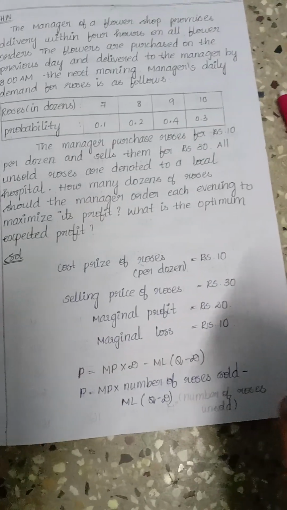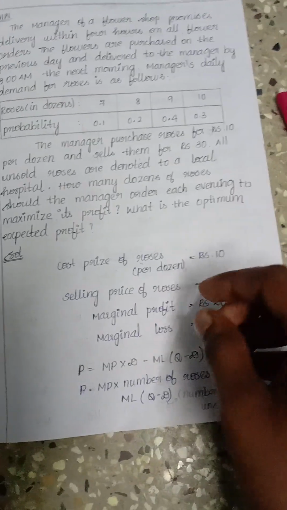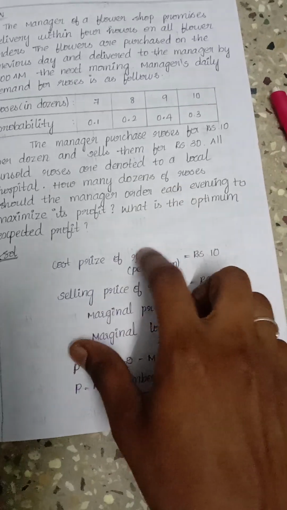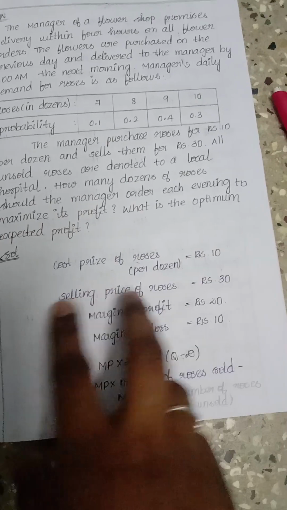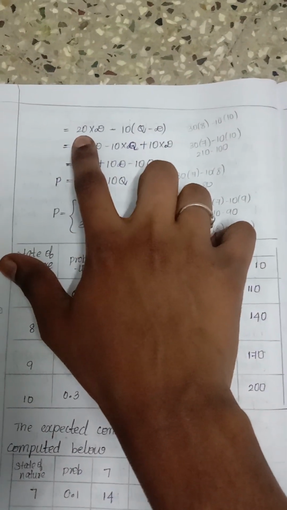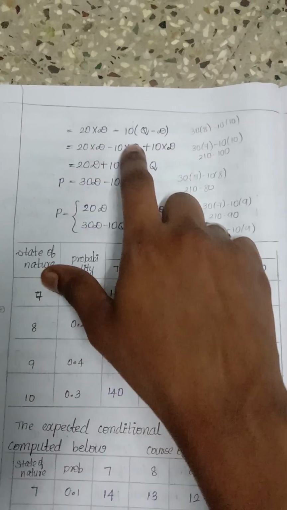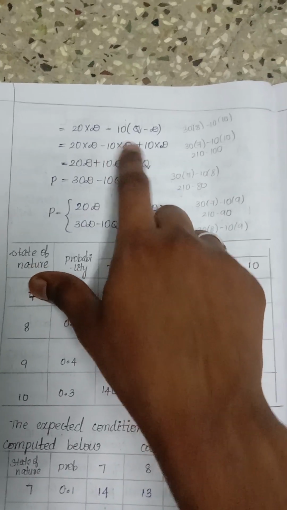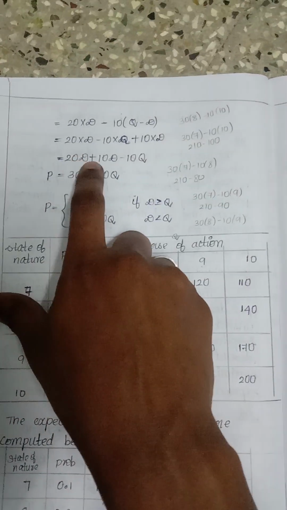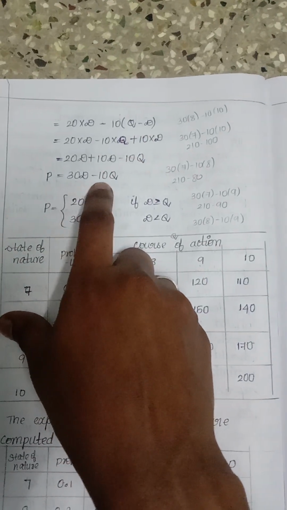The unsold roses are the total quantity minus the total demand, so we put Q minus D. So the profit is 20D minus 10 times (Q minus D). Multiplying out, minus 10Q plus 10D, so 20D plus 10D minus 10Q. Our profit is 30D minus 10Q.